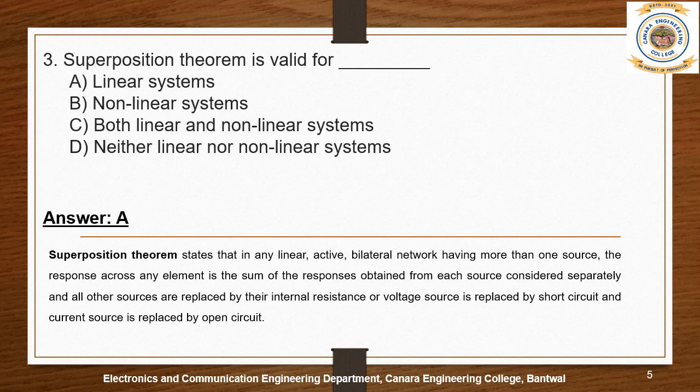It states that in any linear active bilateral network having more than one source, the response across any element is the sum of the responses obtained from each source considered separately, and all other sources are replaced by their internal resistance, or voltage source is replaced by short circuit and current source is replaced by open circuit. So as per the statement, you can answer this question.